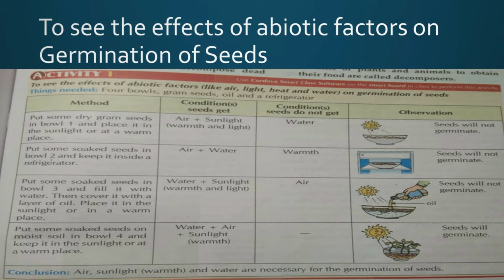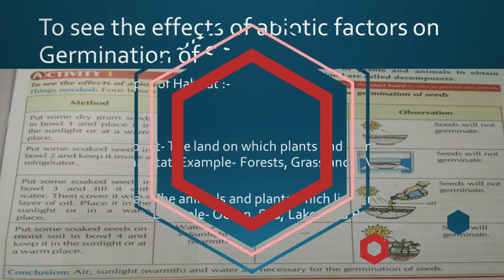This is the proper condition we are giving to the seeds, and here the seeds will germinate. So, what we see in this activity: if water, warmth and air are not provided, the seeds will not germinate. But if we give all these abiotic conditions, the seed will germinate. So, the conclusion is air, sunlight and water are necessary for the germination of seeds. Like human beings also, without air, warmth and water we are not able to survive. So, abiotic conditions are also very important for the survival of biotic factors.